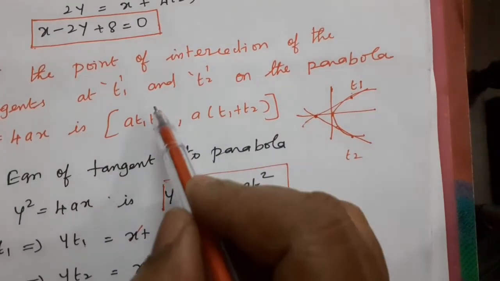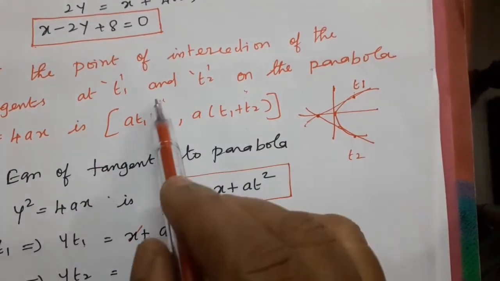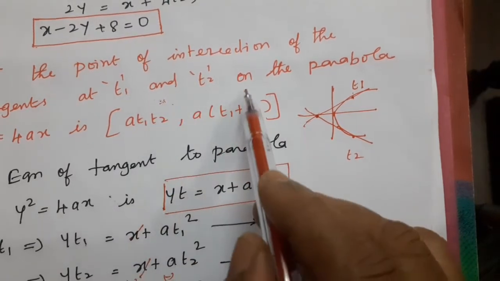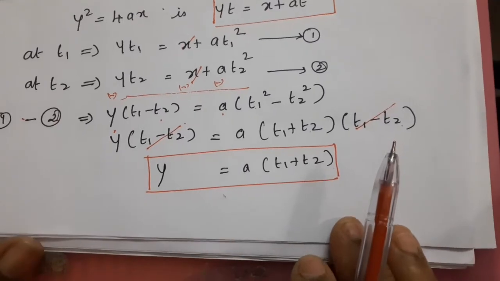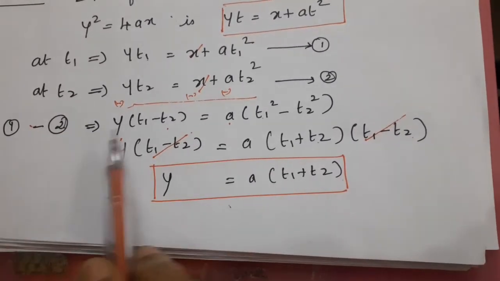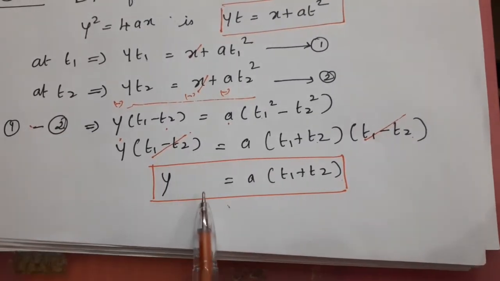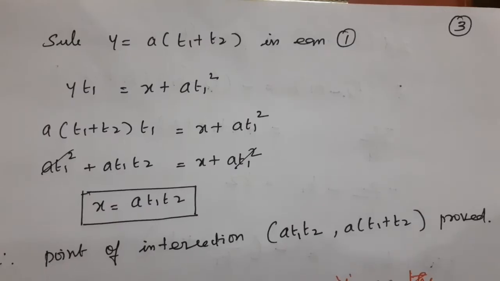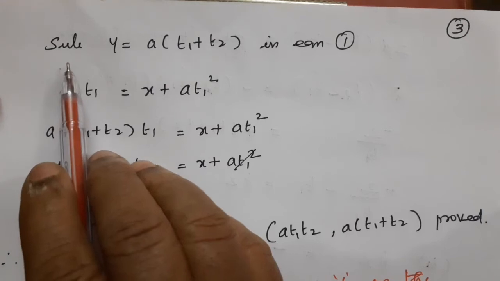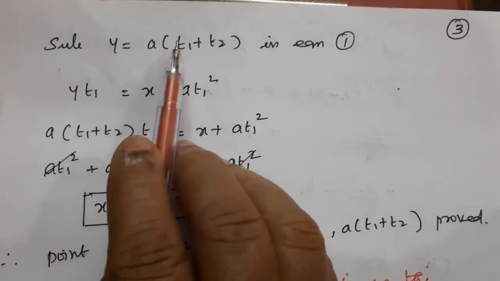Remember this is x, this is y, this is a coordinate, means one is x, another one is y. So we first find the value for y. Taking the two tangent equations, we subtract, and we get the equation y equal to a into t1 plus t2. Next, after finding the value of y, we are going to find the value of x.